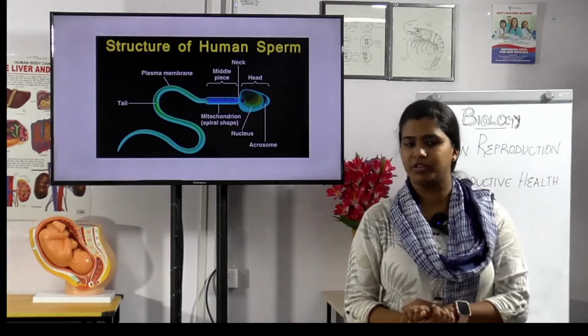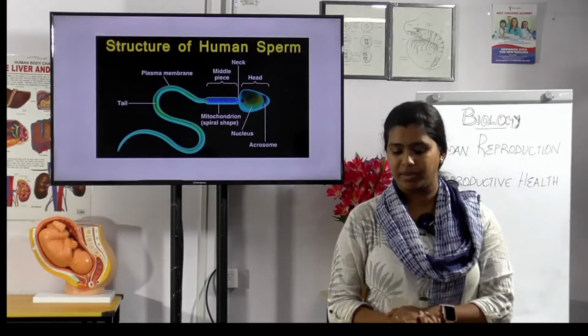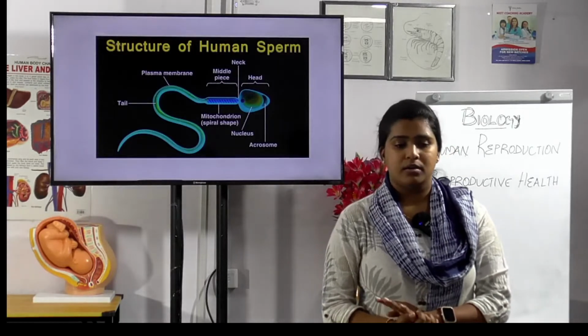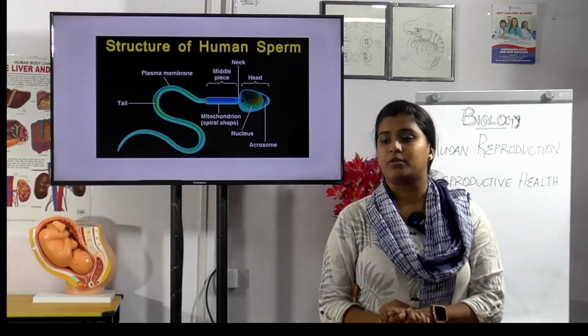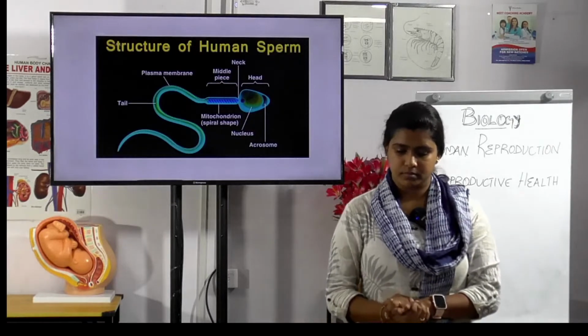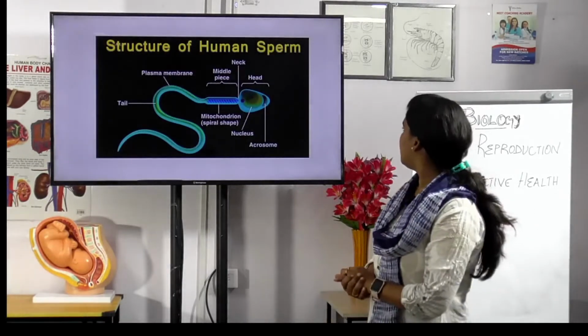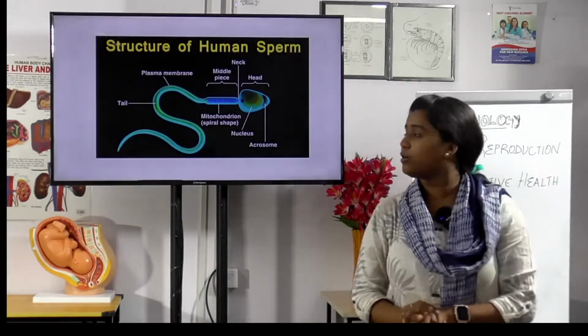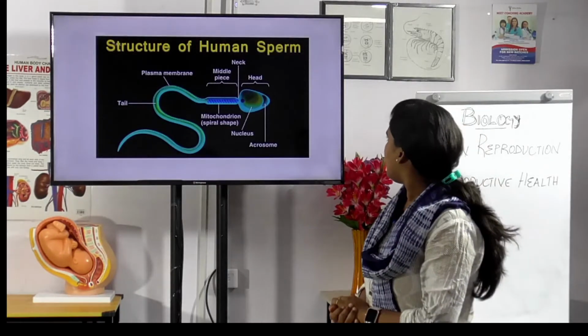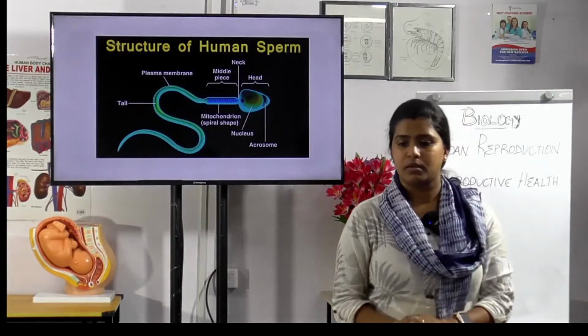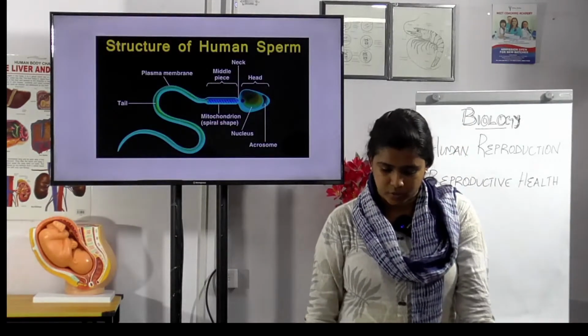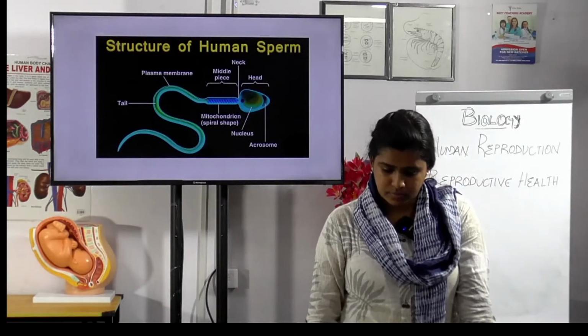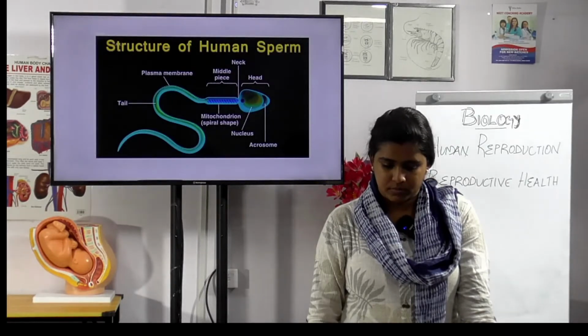Cleavage of the zygote, sorry. The distal centriole gives rise to the axial filament of the sperm. Axial filament. The distal centriole gives rise to the axial filament of the sperm.